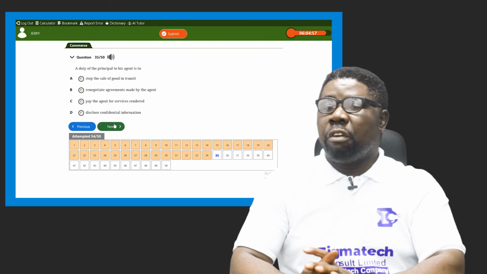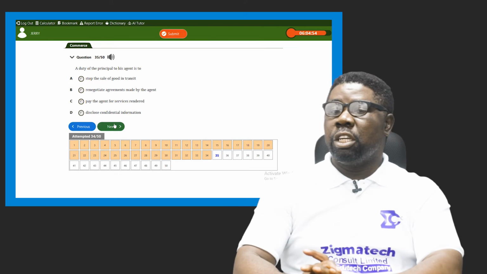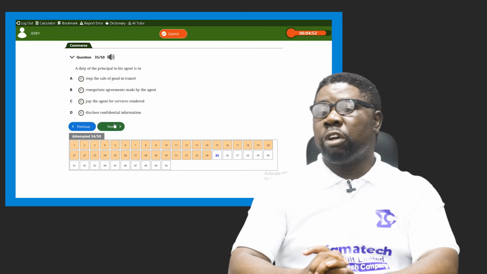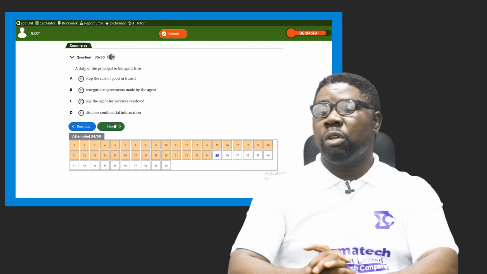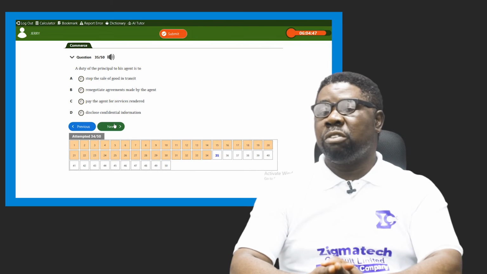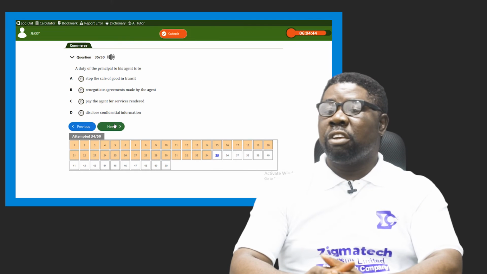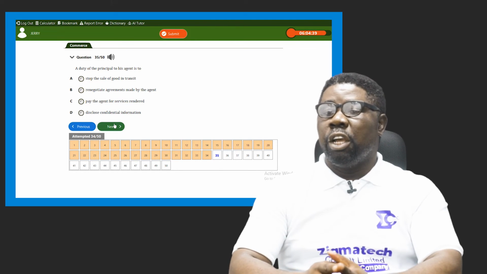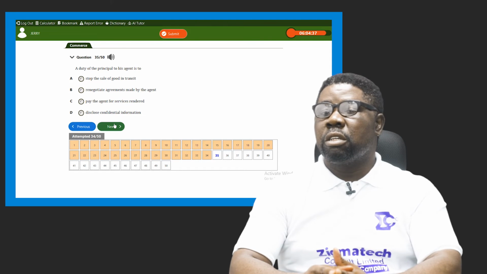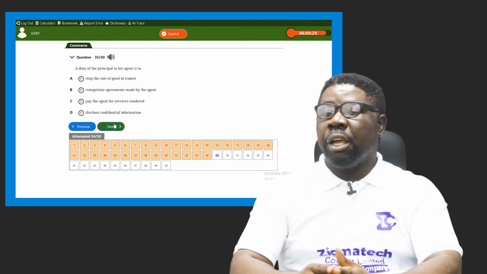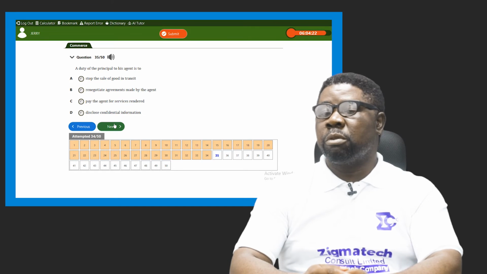A duty of the principal to his agent is to do what? These are contractual relationships. What is the duty of the principal to his agent? That's what we're asking here. A, is it to stop the sale of goods in transit? Is it to renegotiate agreements made by the agent after he has done that? Is it to pay the agent for services rendered by him to the principal? Or is it to disclose confidential information about the agent to people?